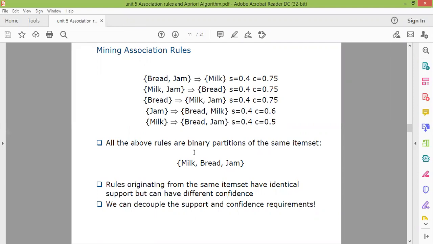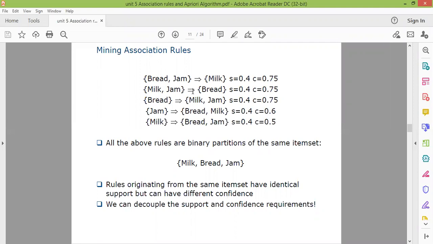If you make the rules bread tends to milk and milk tends to bread, these are not the same one because they are calculated in a different manner. Sometimes the support and confidence values of these 2 rules are different. So in association rules, vice versa is not possible.